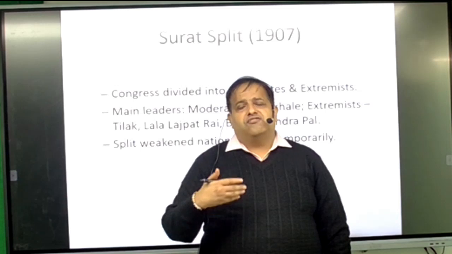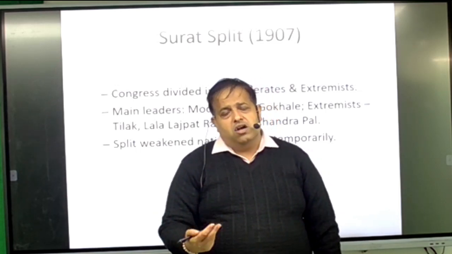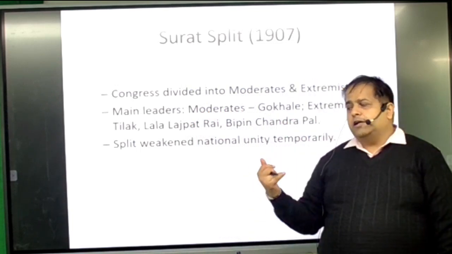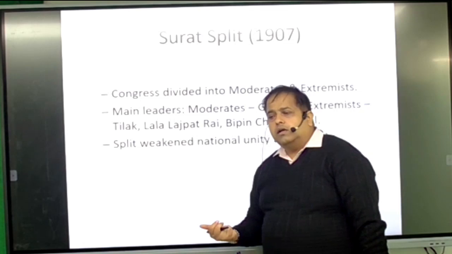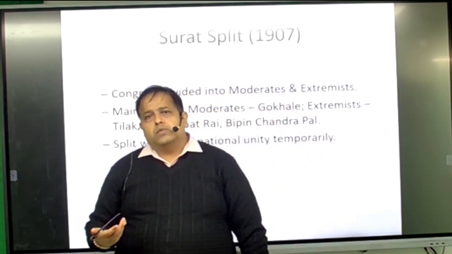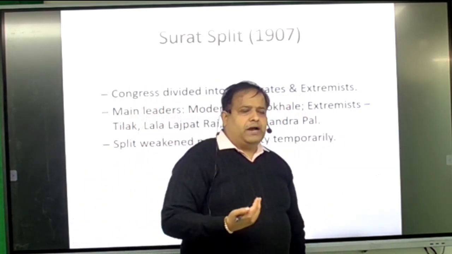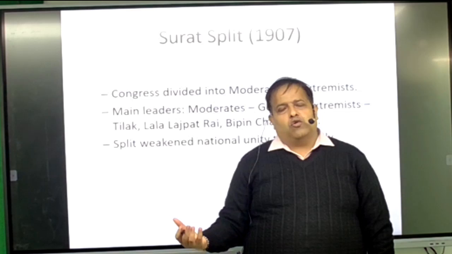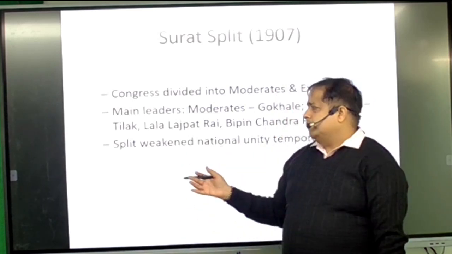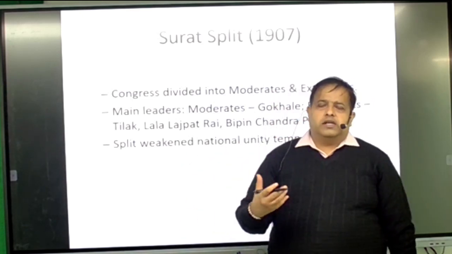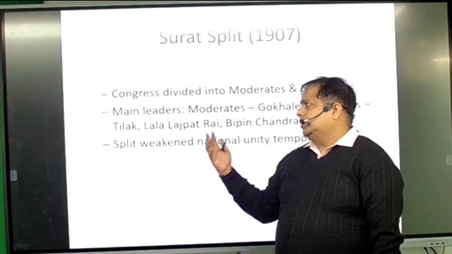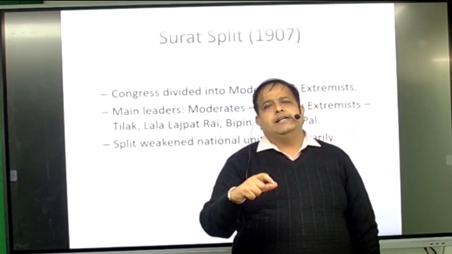Here the feeling of full independence from the Britishers arrived, and they said that independence would never be got by requests. If you want independence, you have to follow the path of Mazzini and Vivekananda. These persons were inspired by Mazzini and Vivekananda. So a new approach started in India.